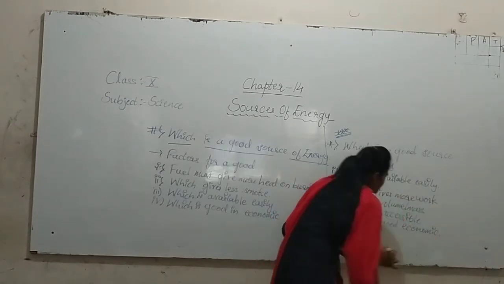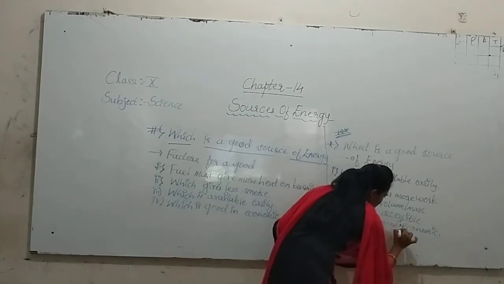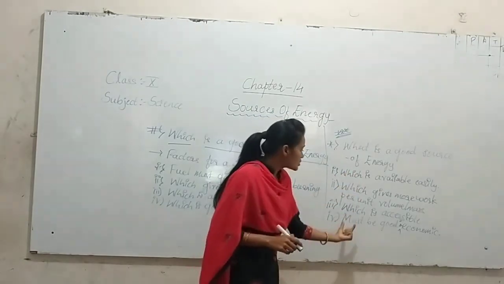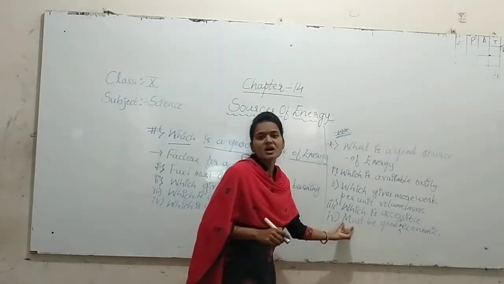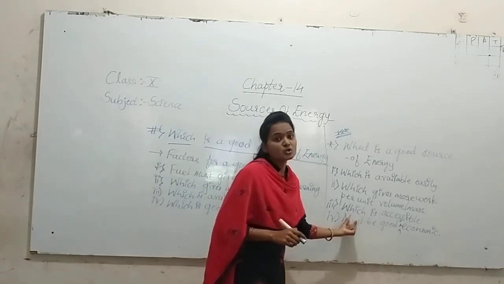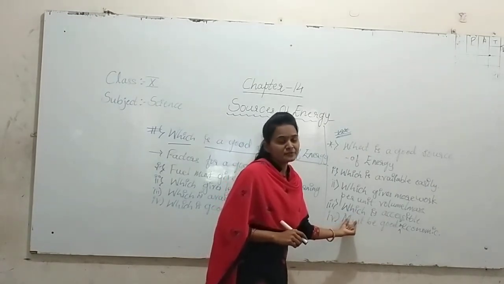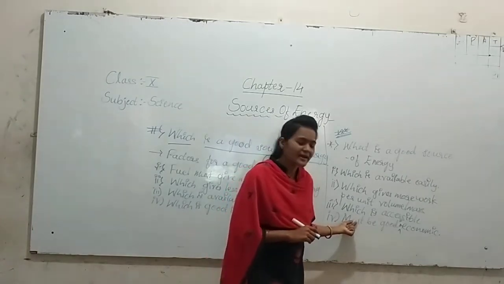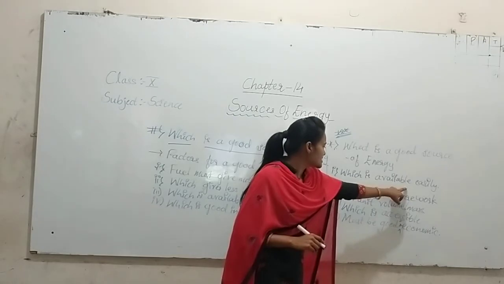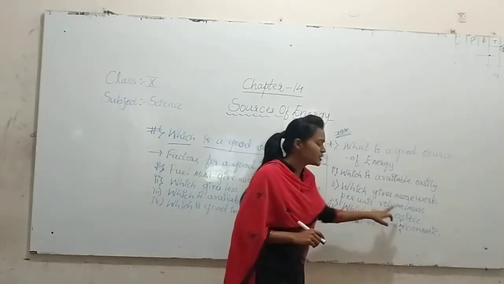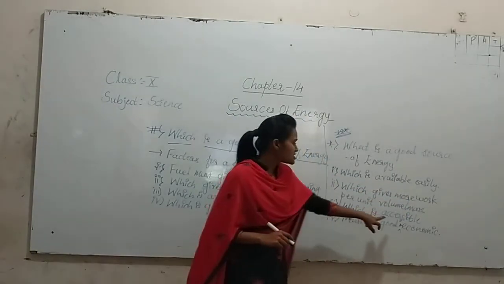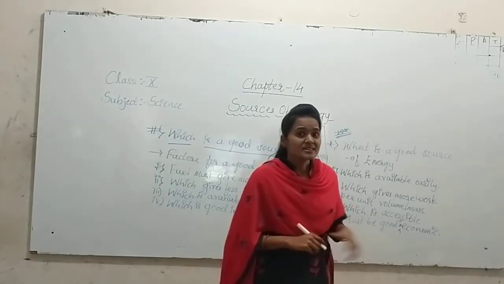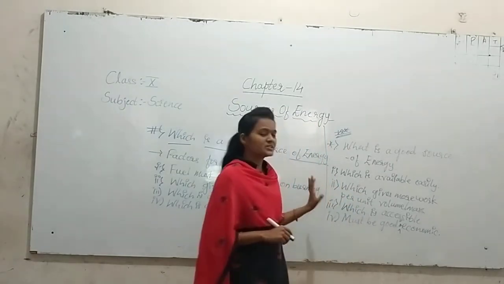So these are the most important factors for a good source of energy. If your fuel has to be a good source of energy, it has these factors: available easily, gives more work per unit volume or mass, accessible, and good in economics. So students, this is about today's class.